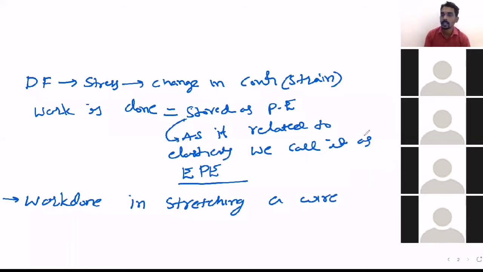That is the only thing in our syllabus. We will not calculate work done in case of change in volume. We will not calculate work done in case of shear stress. Only in this chapter we calculate work done in case of longitudinal stress. So that is the main thing.